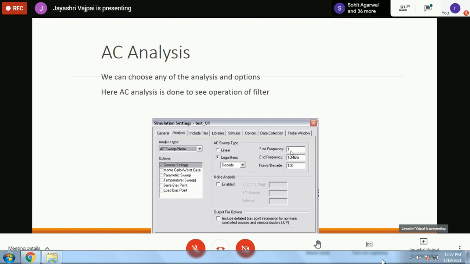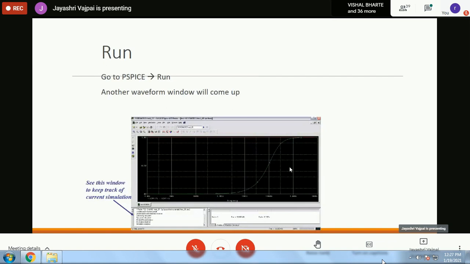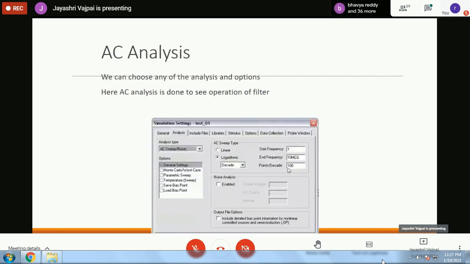So here this is there. If you change the number of points here, what will happen? Resolution of the curve will be affected. If you place 100 points in every decade, it will be a smooth curve like this. If you place lesser number of points, it will be somewhat piecewise linear. So this is the general.